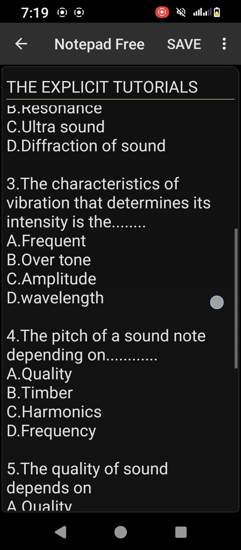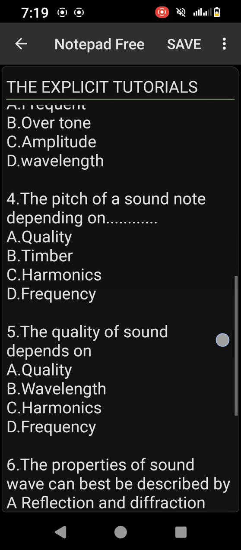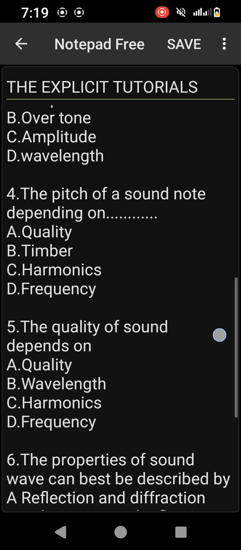So the answer is amplitude, because the intensity of a sound depends on its what? Amplitude. Number four, the pitch of sound notes depends on frequency. All right, so please, the pitch of a sound depends on its what? Frequency. Please take note of that. Number five, the quality of sound depends on its harmonics. Please, the quality of a sound depends on harmonics. Please don't take these questions for granted. They are very, very important.